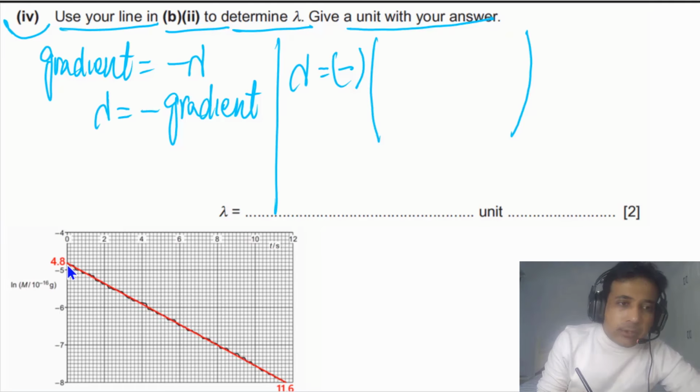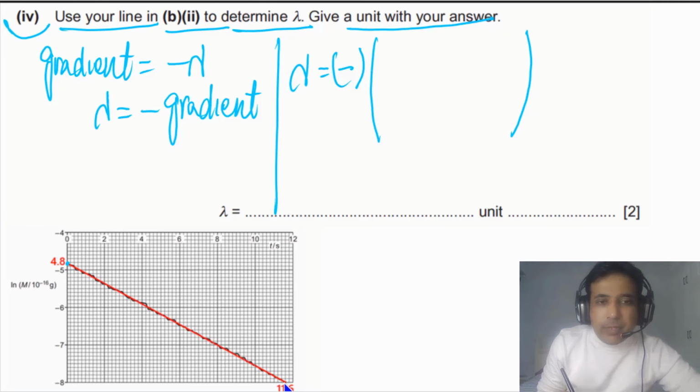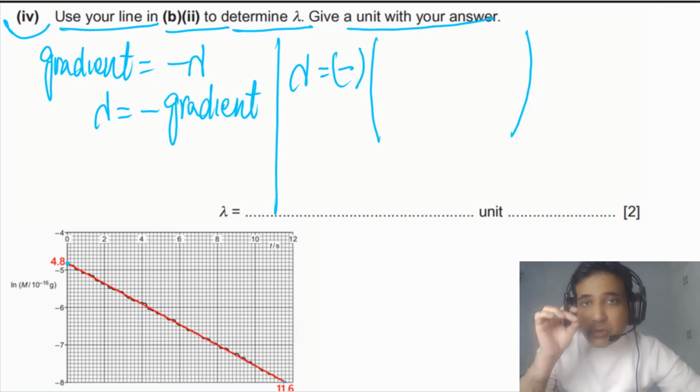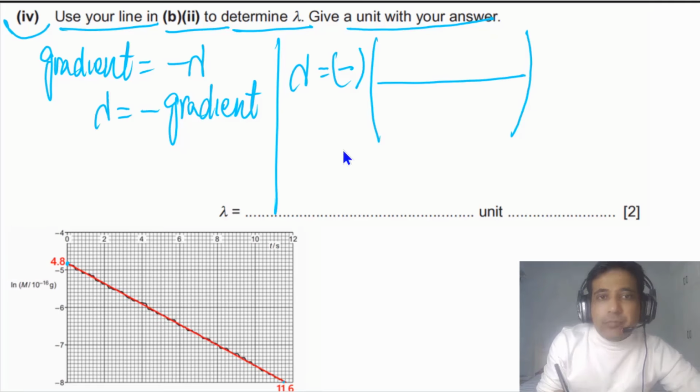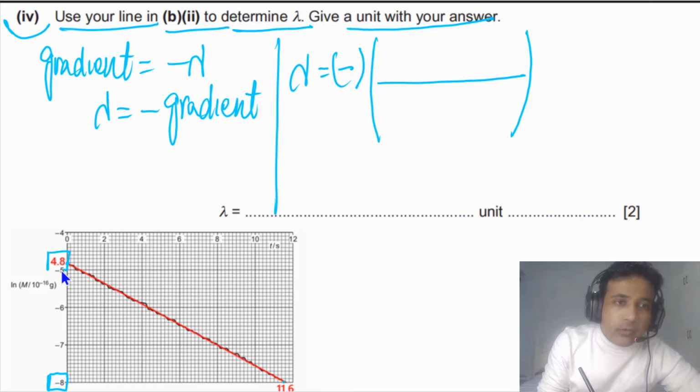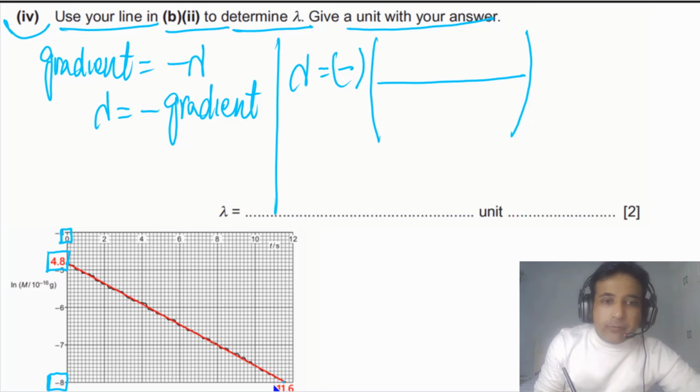So for this one, we write down delta y by delta x. This is our value of delta y, and this is negative 4.8. We have a value of t that is 0, and a value of t that is equal to 11.6. So simply we can say in this case minus 8 minus into minus, be careful with these negative signs, 4.8 divided by 11.6 minus 0.